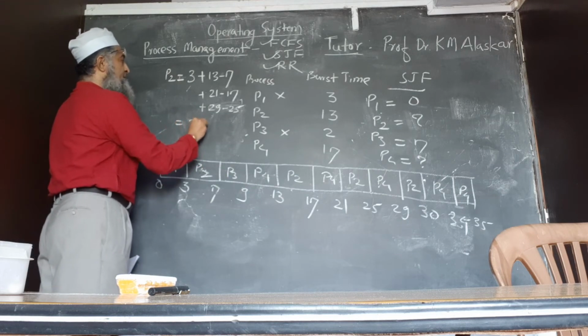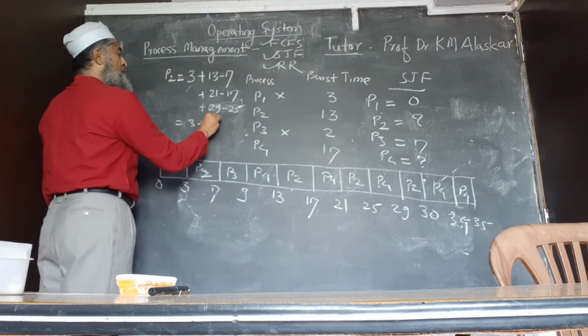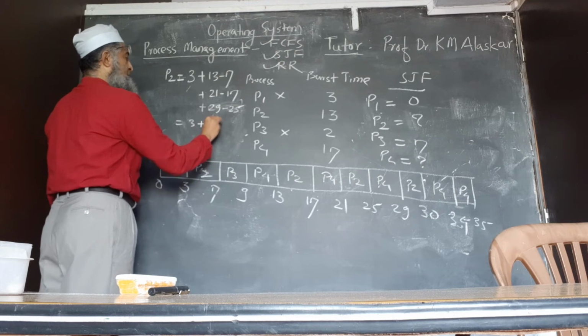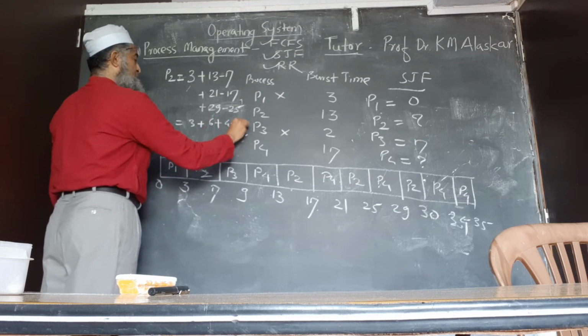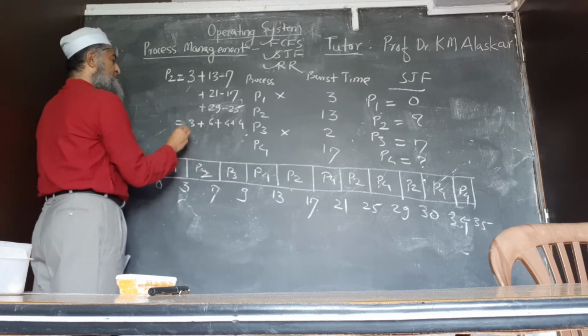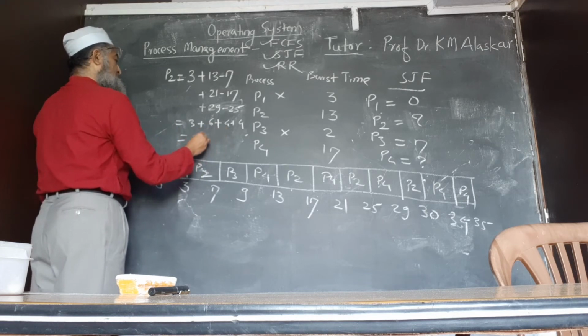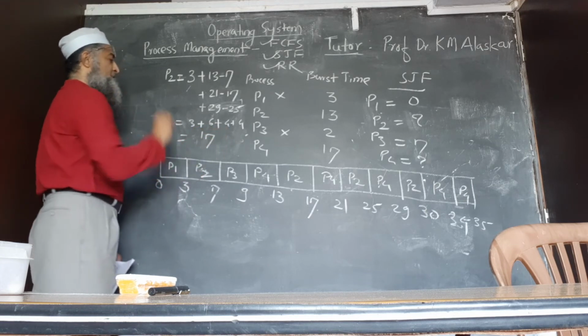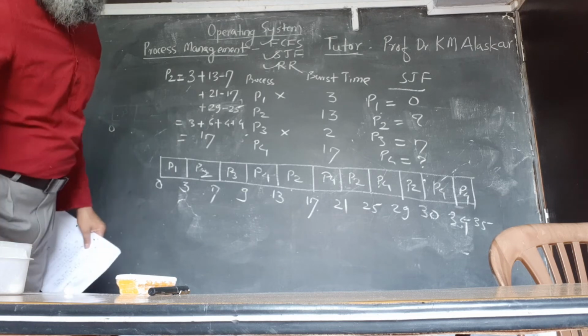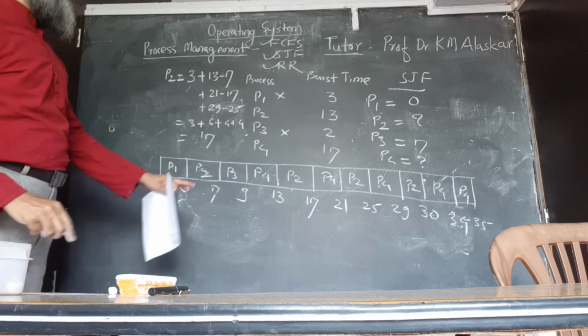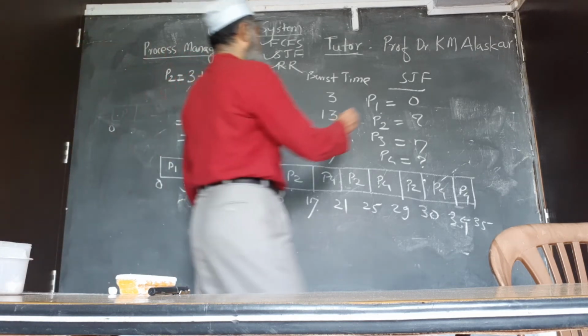So 3 plus 6 plus 4 plus 4, so total it will be 17. Now for P4.